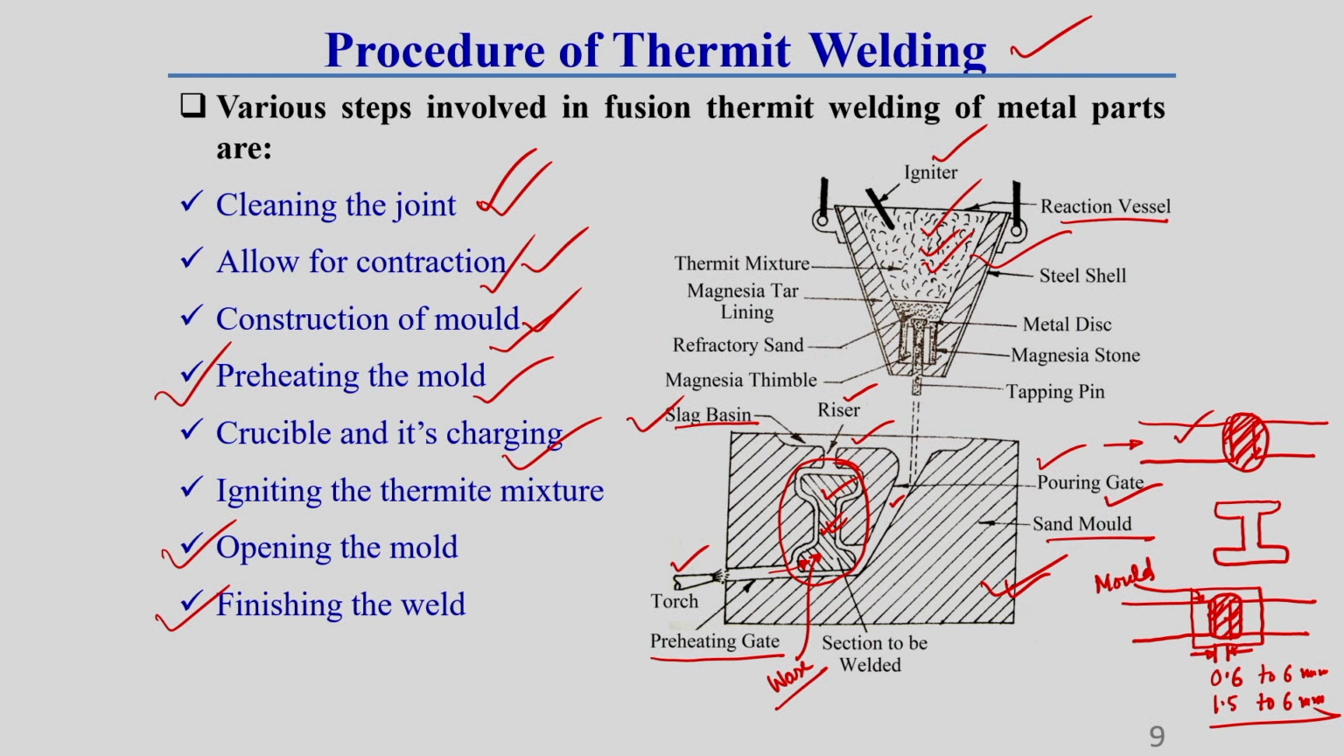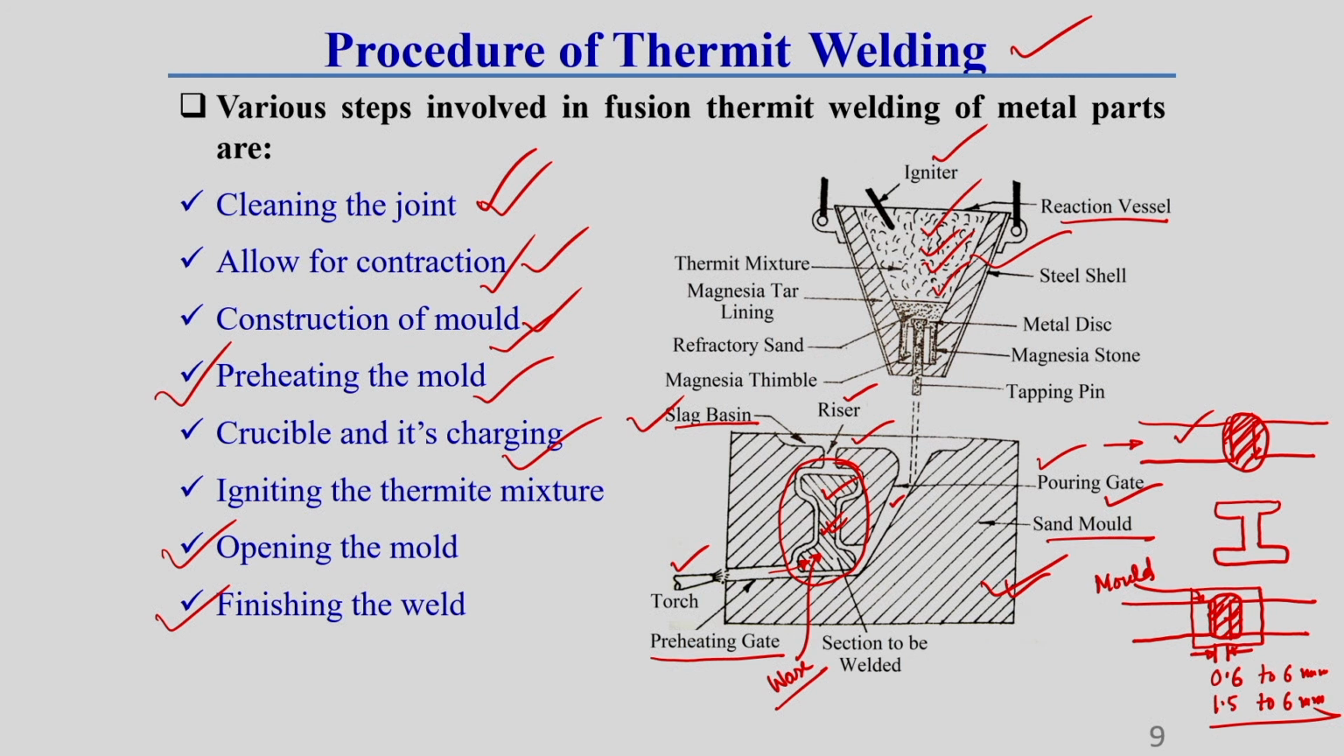Once this mixture melts, because in this mixture we have iron plus aluminum oxide developed, this aluminum oxide's density is lesser than the molten iron. That's why the aluminum oxide floats over the surface of the molten material, and the molten material is deposited just below this layer of aluminum oxide.